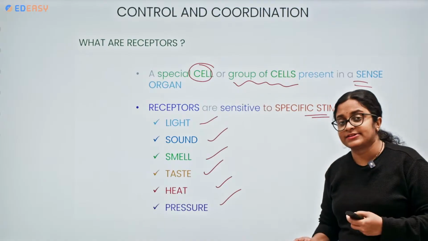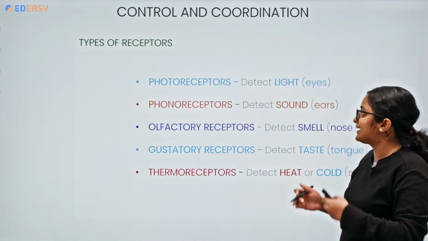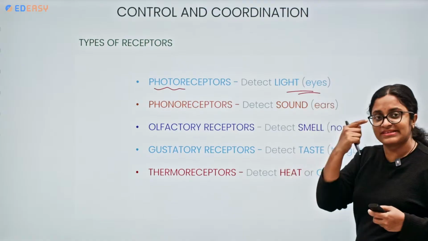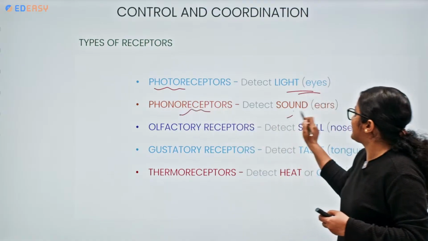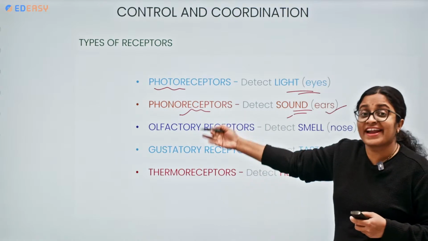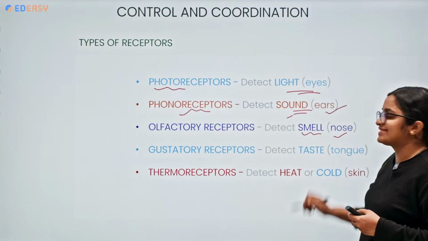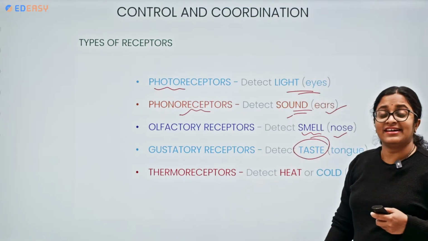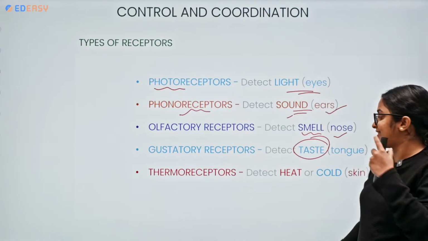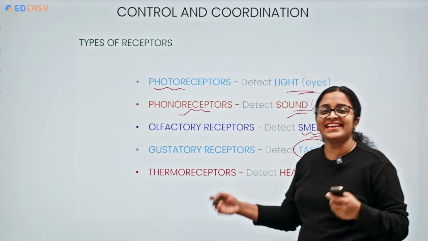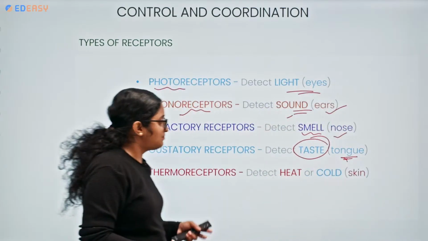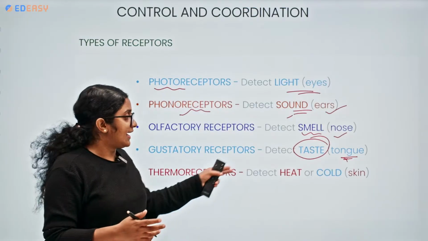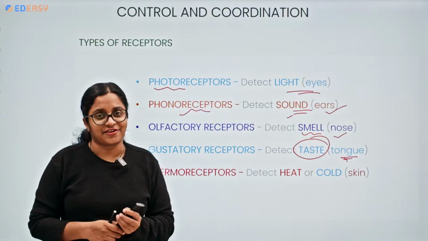So these receptors are of various kinds, and let's see what the receptors are. Photoreceptors are the ones that detect the light, present in the eyes. Phonoreceptors detect sound, present in the ears. Olfactory receptors detect smell, present in the nose. What else do we have? Gustatory receptors, which help in detecting the taste, present on the tongue. And finally, thermoreceptors. These thermoreceptors detect heat or cold, and they are present within the region of the skin.